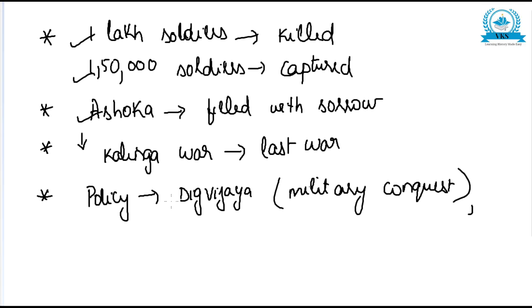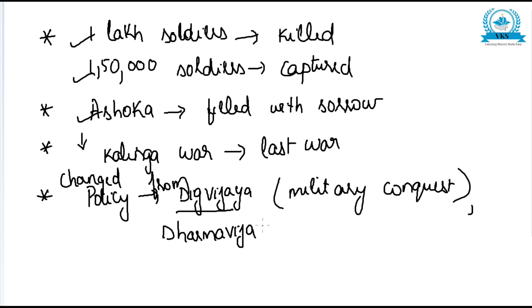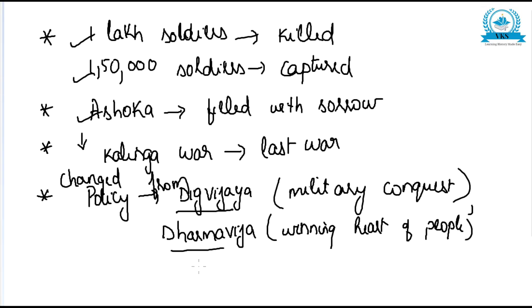But Ashoka changed his policy from Digvijaya to Dharma Vijaya, that is the victory of Dharma, or winning the hearts of the people. Instead of winning places, he wanted to win the hearts of people.